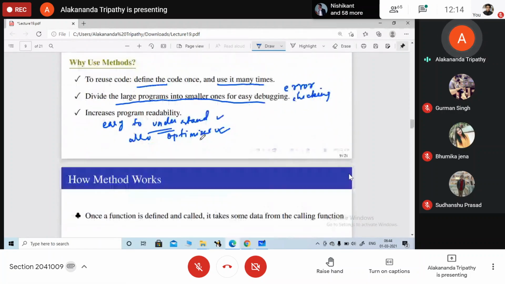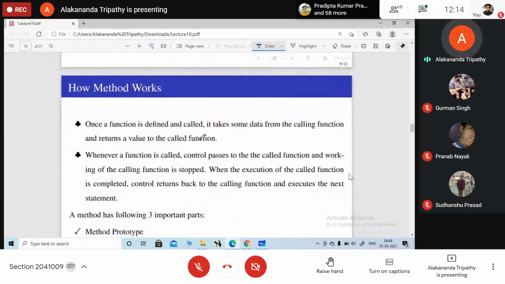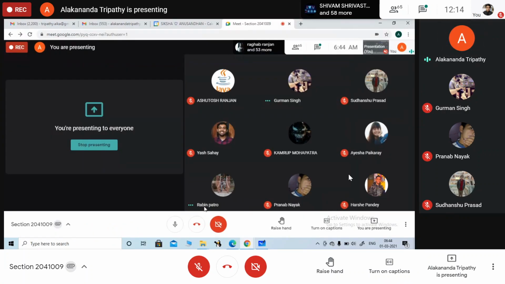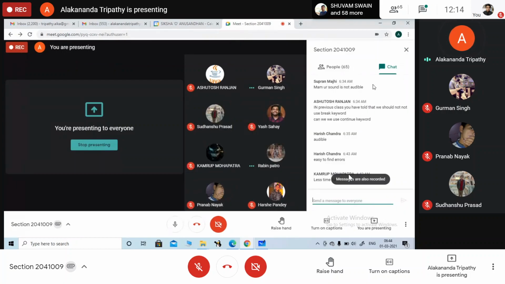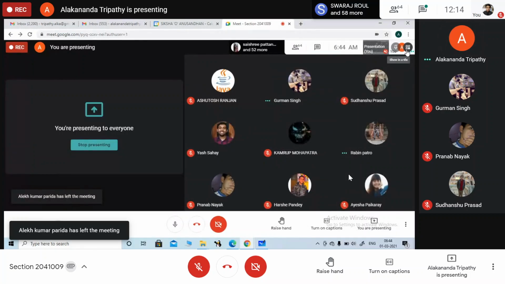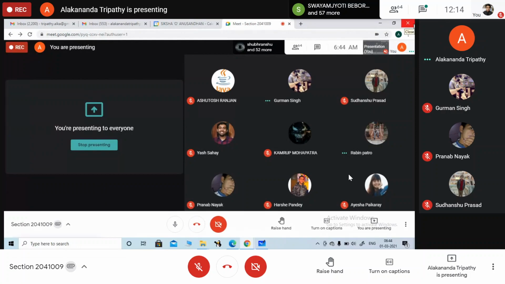Now we will check how a particular method works. So method कैसे काम करता है. So in a particular method, now in your class you have a number of students. Okay, now suppose I am going to call a particular person. So I will call someone. Let's take some message. Now I will call Pranav. Pranav, are you there? Pranav?